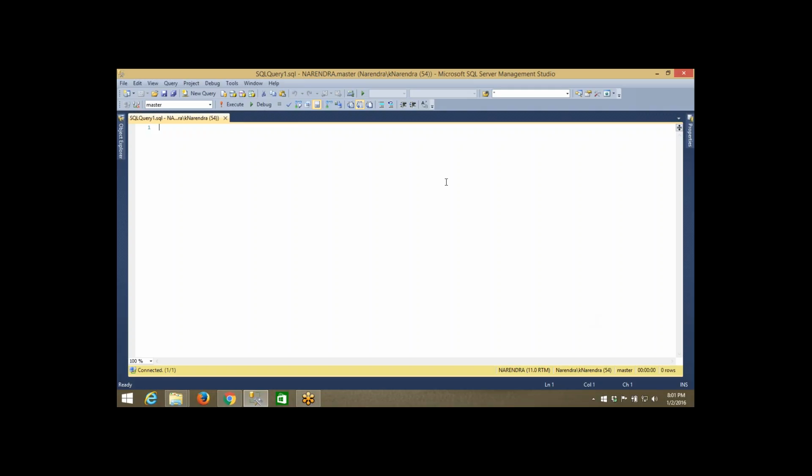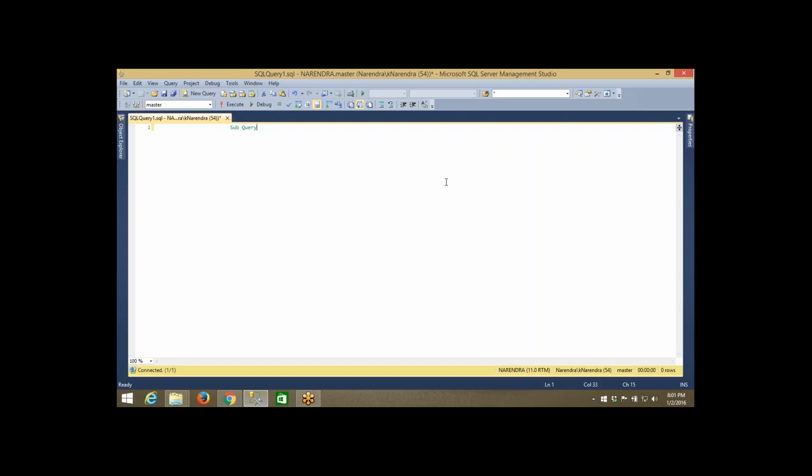Today we are going to discuss a very important concept of SQL, that is called joins. Before the joins, I just want to give an introduction to the concept called subqueries. Joins were introduced from subqueries only. There are some disadvantages in subqueries, and to overcome those disadvantages, we have a concept called joins in SQL. So first of all, let us concentrate on subqueries, and then we will go to joins and other concepts.